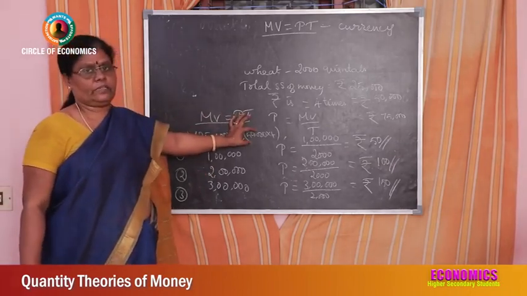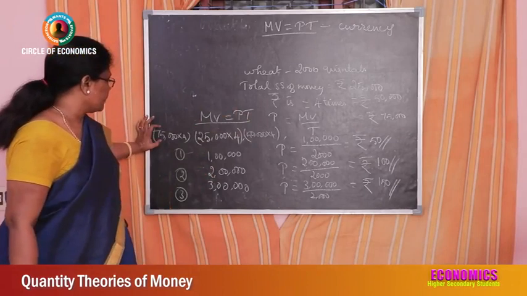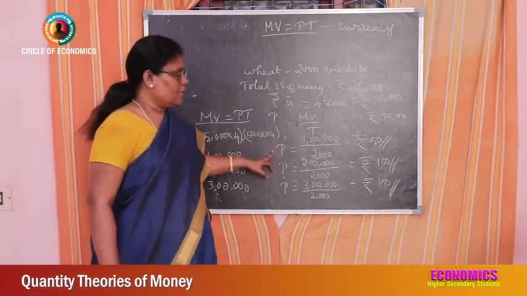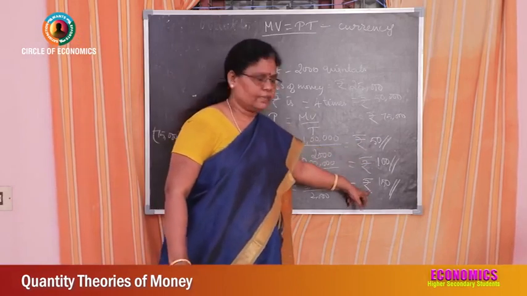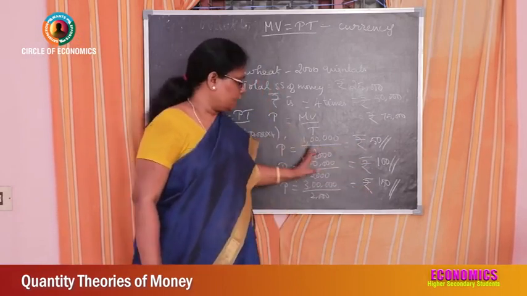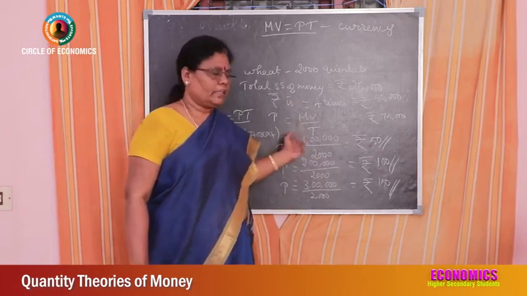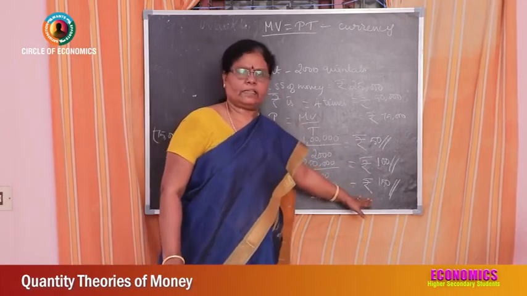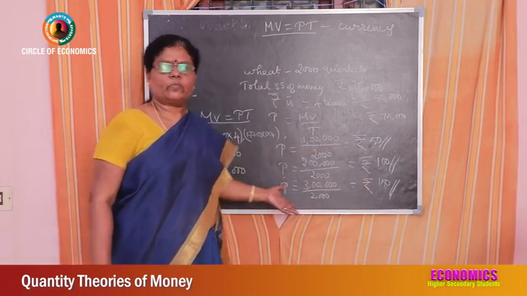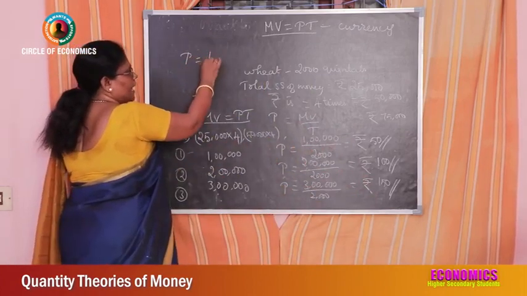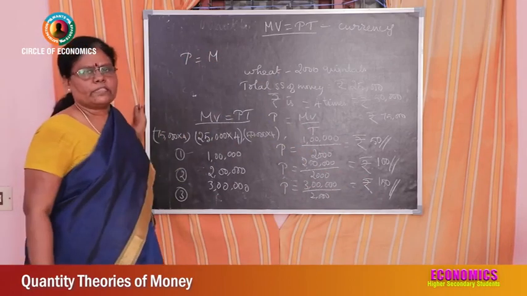Listen, when the quantity of money is increased, first it has been supplied 25,000, then increased to 50,000, and then increased to 75,000, what happens to the price level? Price level also increases. When the quantity of money is doubled, the price level is doubled. When the quantity of money is tripled, the price level is tripled. That means price has a direct relation with the quantity of money.